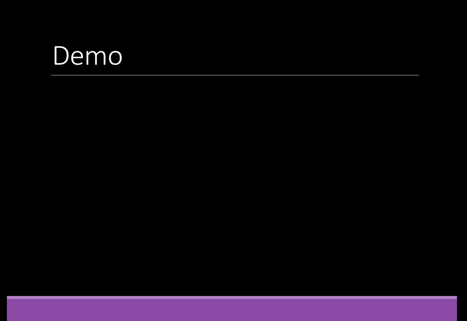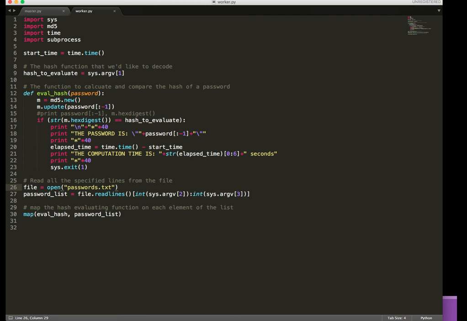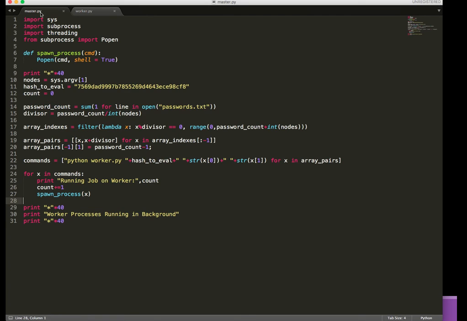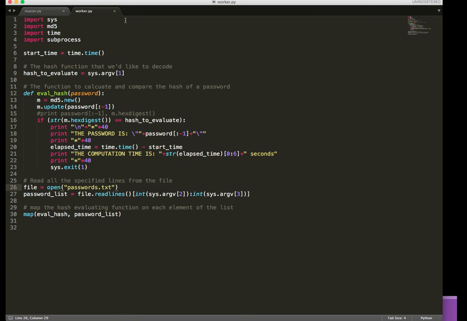Now let's look at a demo to see how the use of functional programming can speed up things, and we'll do this by showing a demo of password cracking. So let me show you the code here. We have the master code, then this is the intended hash that we would like to crack against. At the same time, the code generates commands that would be executed independently on each of the worker nodes. On the worker nodes, we have the functions that evaluate the hash against the complete list of files.